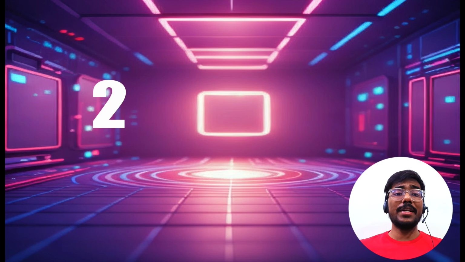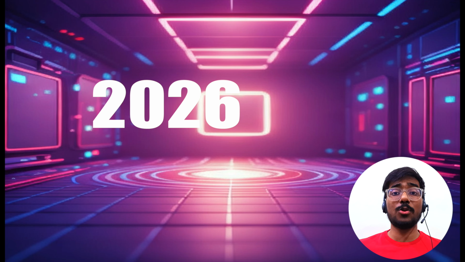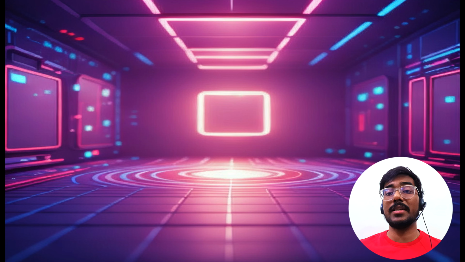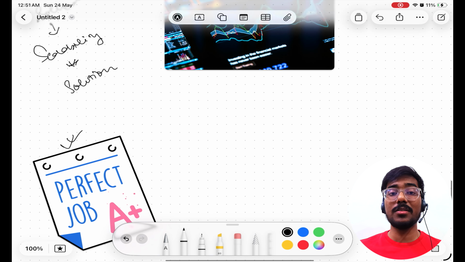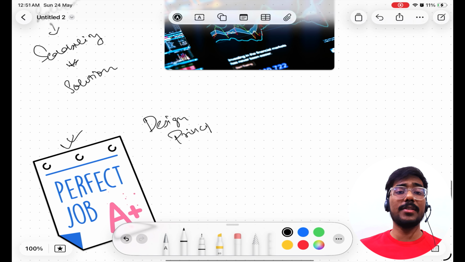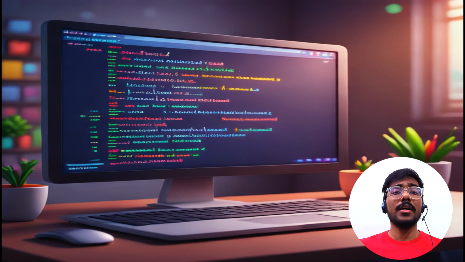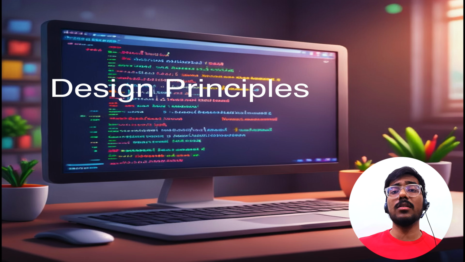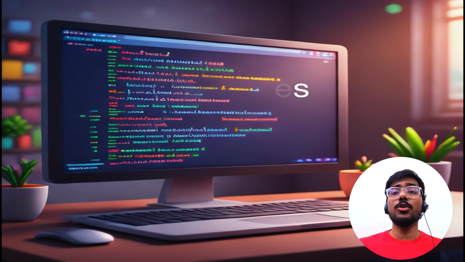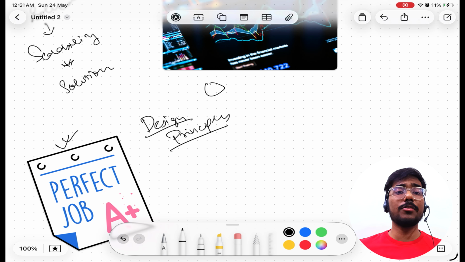See, in 2026, writing syntax is a solved problem. AI does it for pennies. But designing a scalable system, that is still your job. If you don't anchor your prompts in core software design principles, tools like Cursor won't save you. They will just help you build bad architecture at lightning speed. In this video, we are going to look at the 3 timeless design principles you must force your AI to follow so your repository stays pristine and production ready.